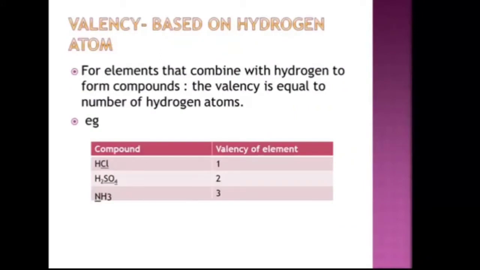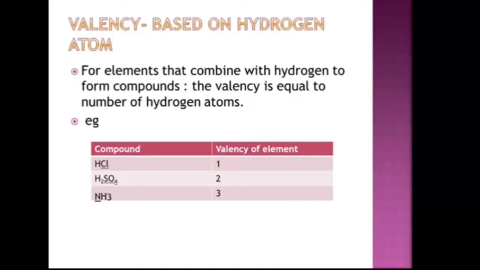Now how will you determine valency based on hydrogen atom? Now students, for any compound which is having hydrogen in it, for example HCl, it is having one hydrogen and one chlorine atom. So to find the valency of chlorine atom, we will see with how many hydrogen it has reacted. So here in the first example, one chlorine atom is reacted with one hydrogen. So the valency of chlorine is 1.